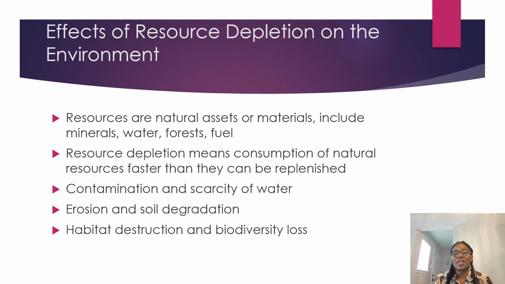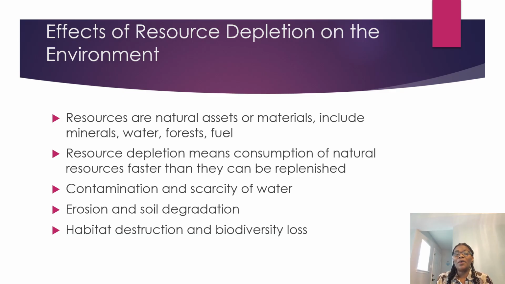The fuel is actually also a resource. Now, when we say resource depletion, it actually means that those resources are being consumed more than they are being replenished. That is, more than they are being replaced.